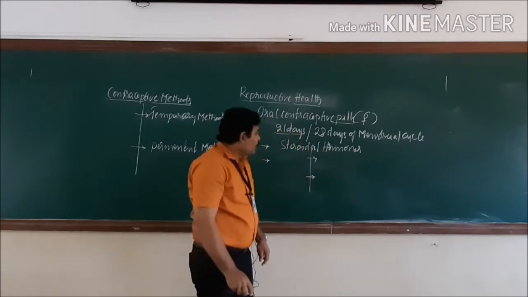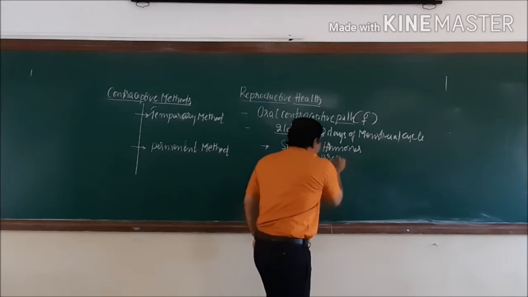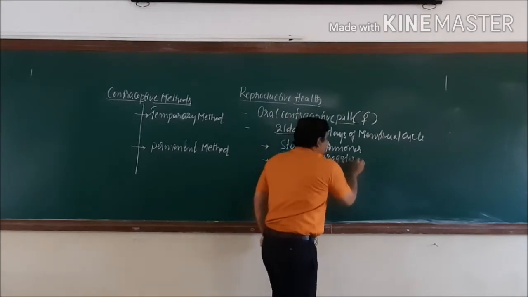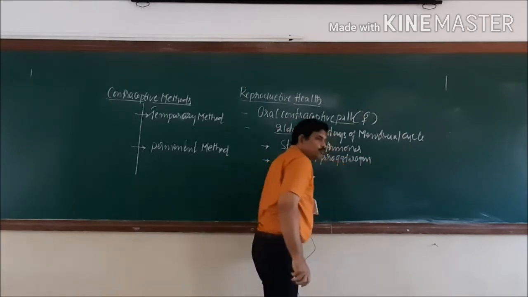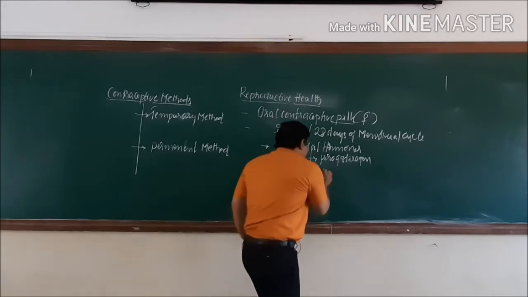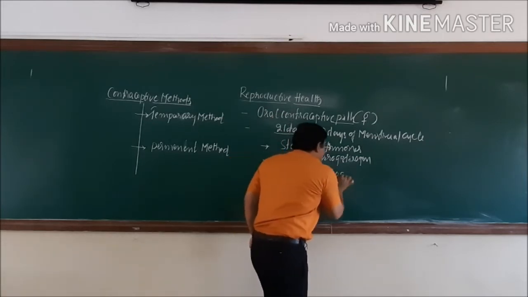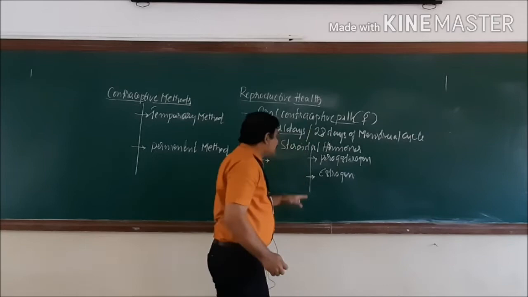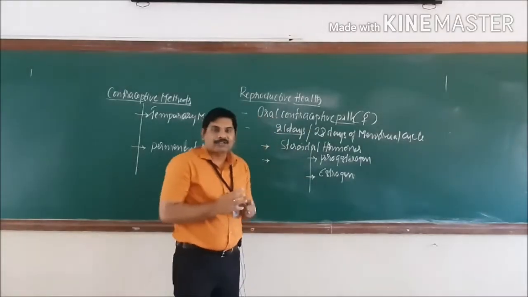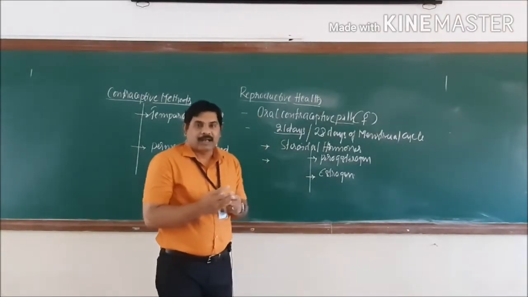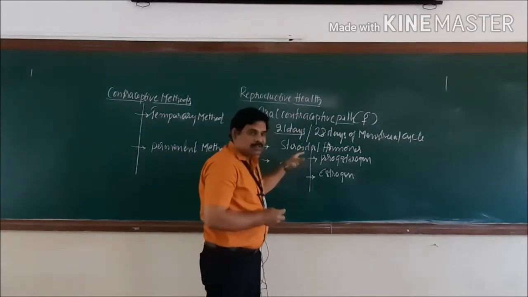One is progesterone, whereas the second one is known as estrogen. These two hormones act in different ways, and function naturally.